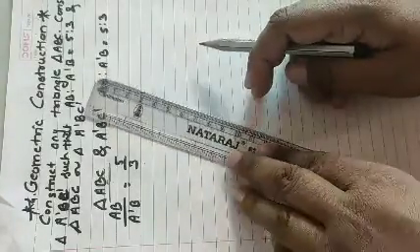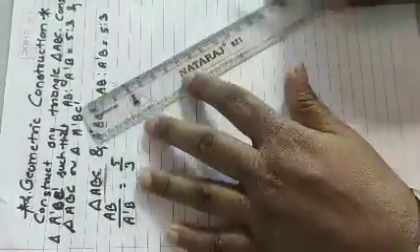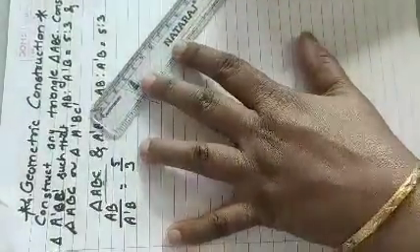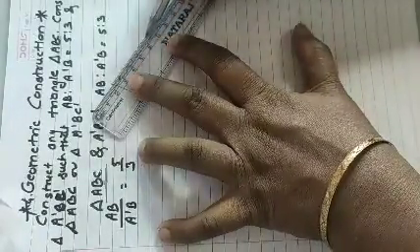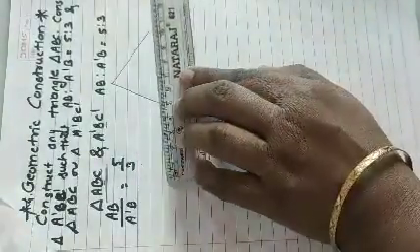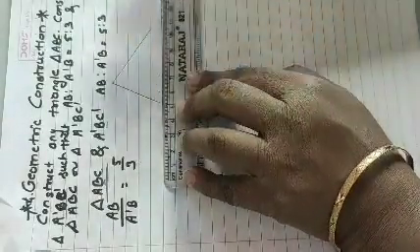Whenever you are drawing the rough figure, we draw any triangle ABC. Suppose this is my triangle ABC. It is my rough figure, and it's not necessary to take the exact measure for this figure.